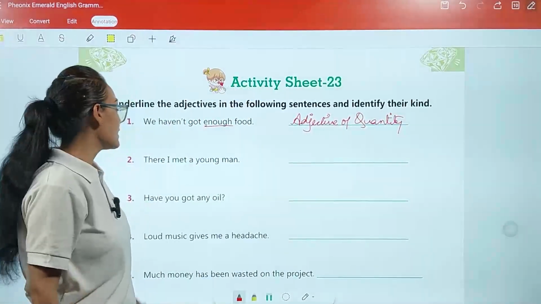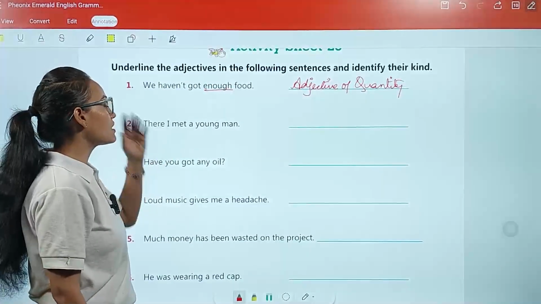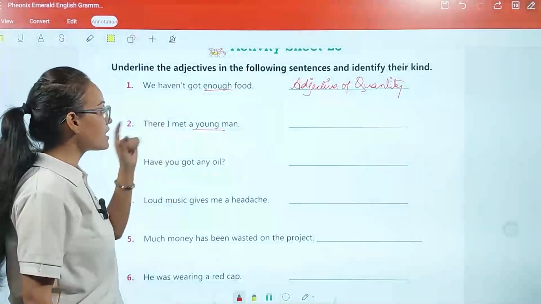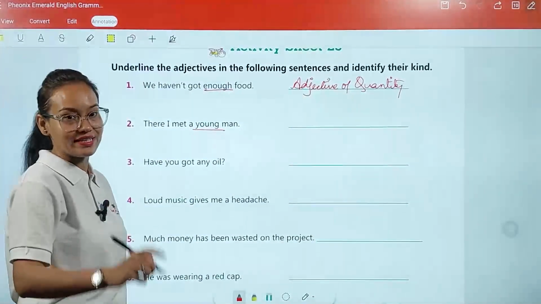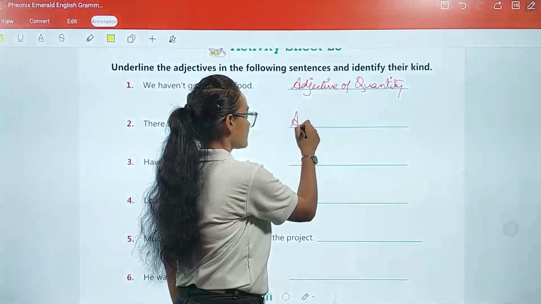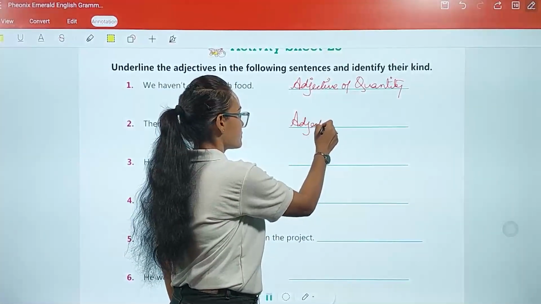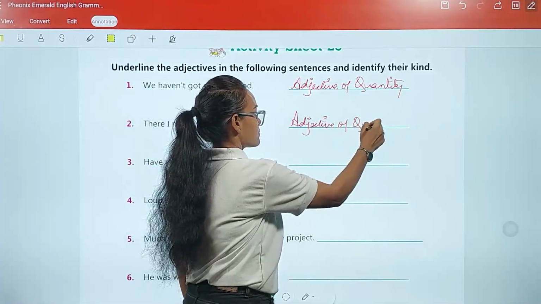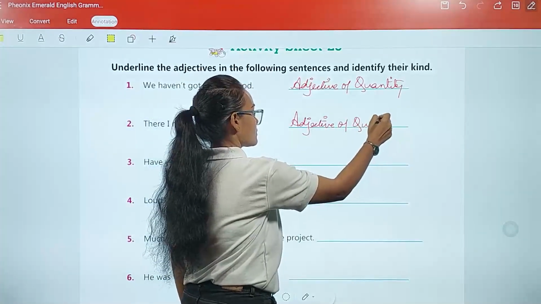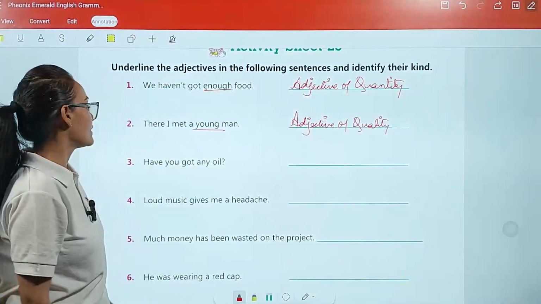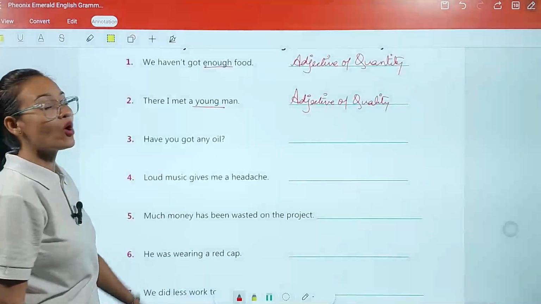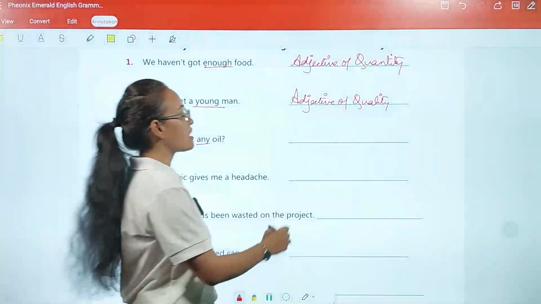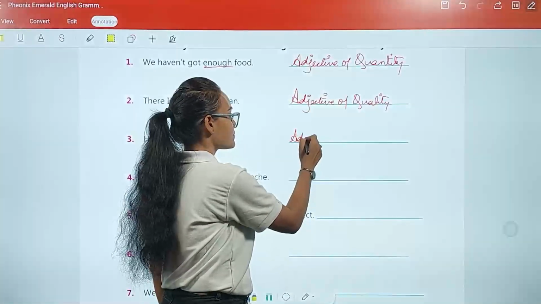Adjective of quantity. Now the second one: there I met a young man. So here young is your adjective, and this young is your adjective of quality. Adjective of quality. How you got any oil? Any. It shows a quantity. Okay. So this is our adjective of quantity.